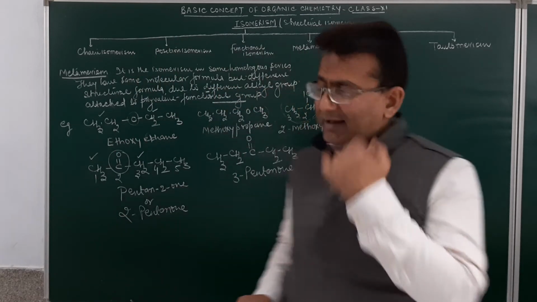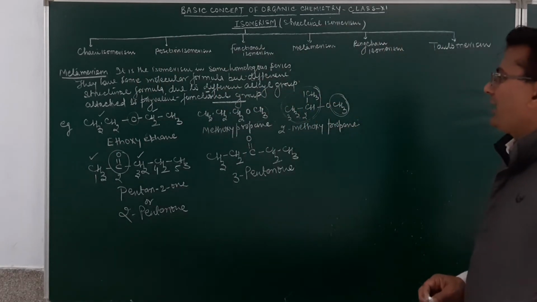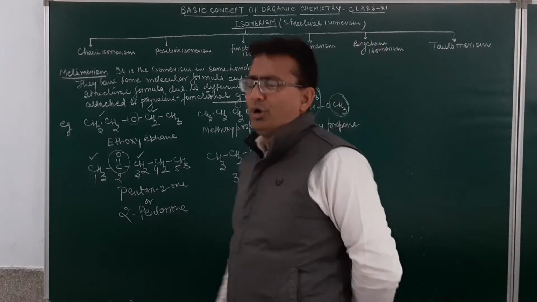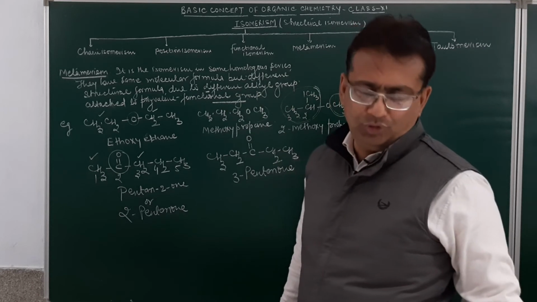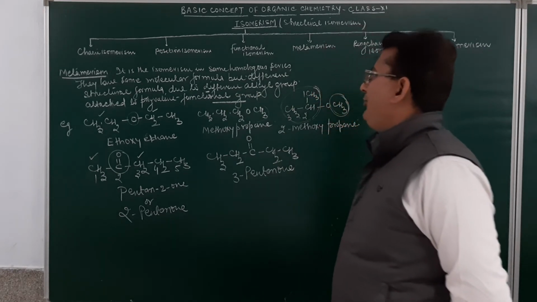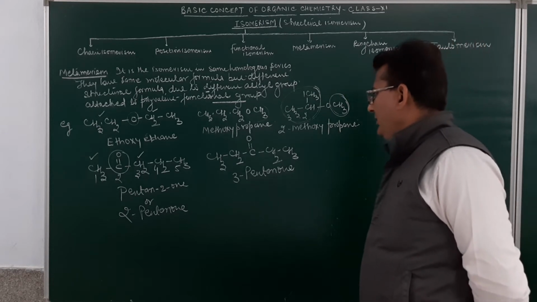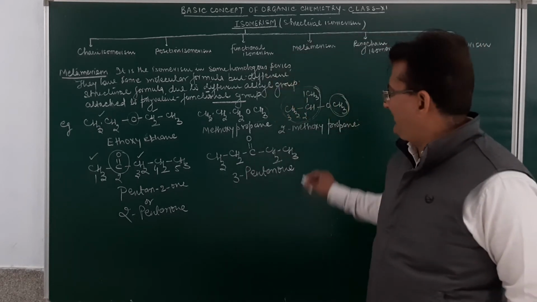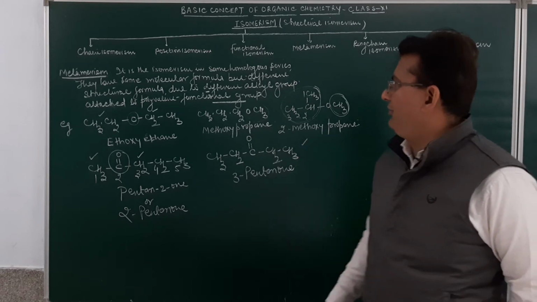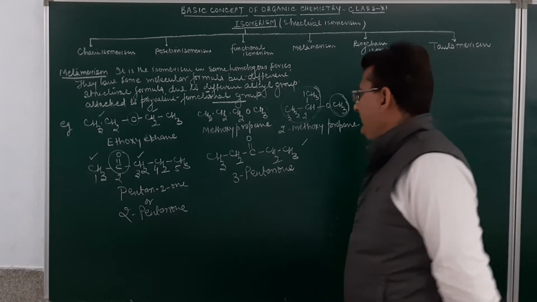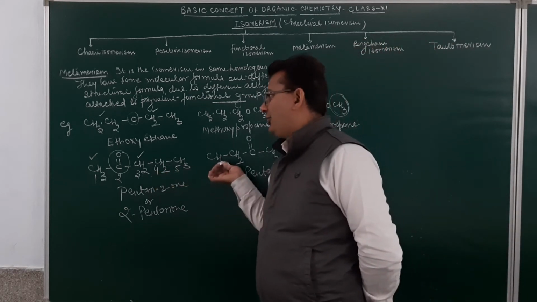So this type of isomerism is called metamerism. Metamers are those isomers which arise due to the different alkyl groups attached to the polyvalent functional group. Am I clear, student? Now, you may ask, sir, that this can be a position isomer also. I agree.